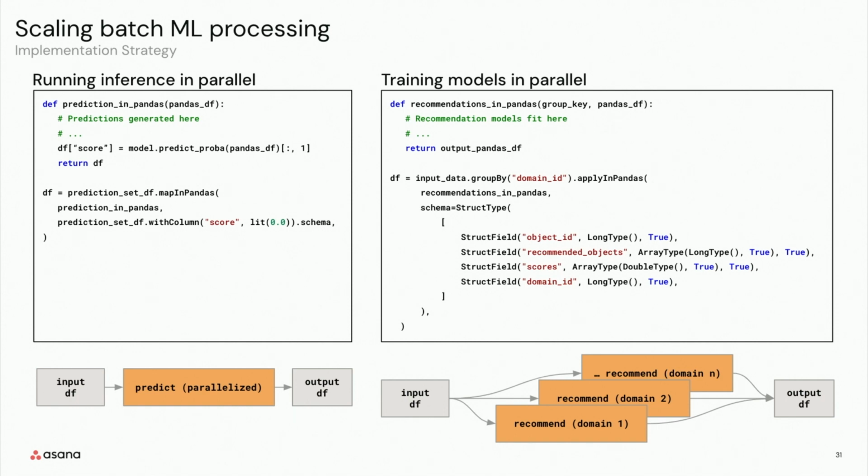And so we have these two different functions that can operate on data frames. On the left there, you have map in pandas, which can take a pre-trained model and apply that efficiently parallelized to a large data set row by row. And then the second one I have here on the right is apply in pandas. And what that does is it actually partitions your data set by some kind of group key. In our case, we would use the customer domain ID so that then in parallel, we have separate recommendation models being fit to each data set, and we execute 100,000 or more of these per day. And so finally, we join those all together into an output data set that we can materialize.